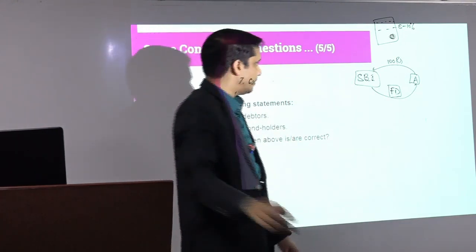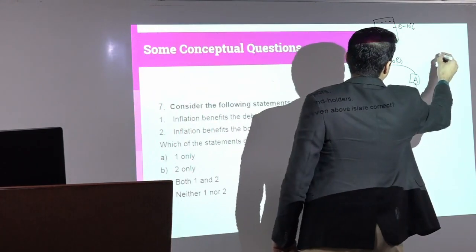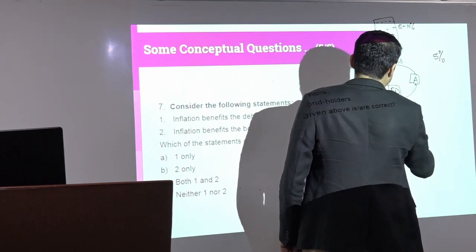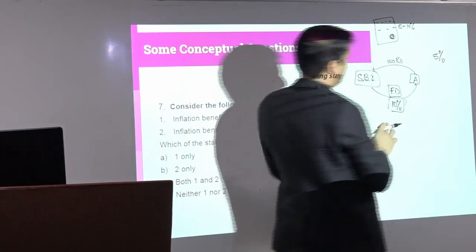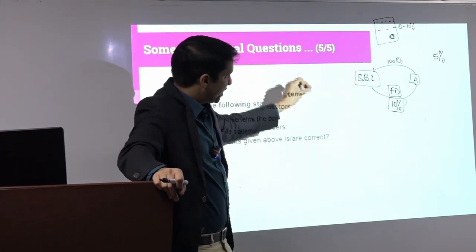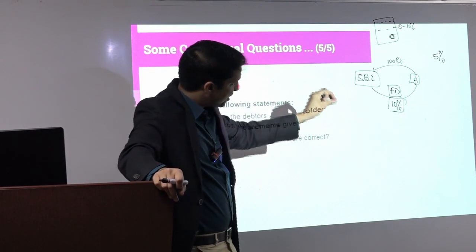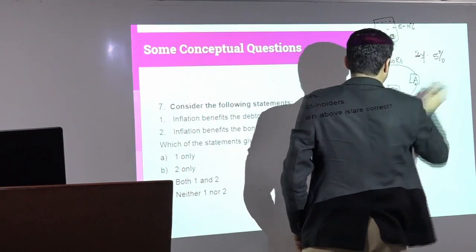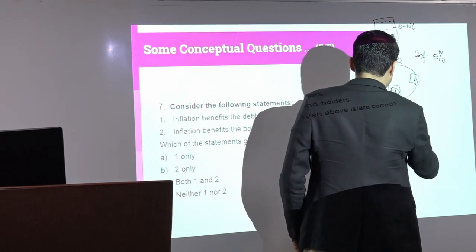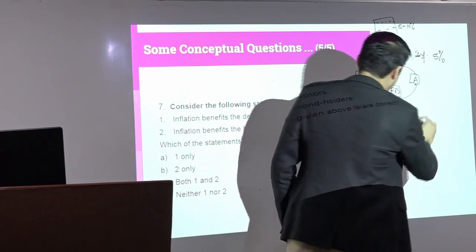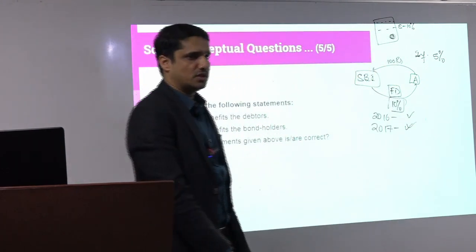ठीक है. Now suppose there is inflation of 5% and SBI is giving you 10% of interest rate. ये बेसिक समझ लो. A deposited 100 rupees with SBI at the rate of 10% interest rate and there is inflation of 5%. So in 2016 this transaction happened. In 2017 how much SBI will return? 110.